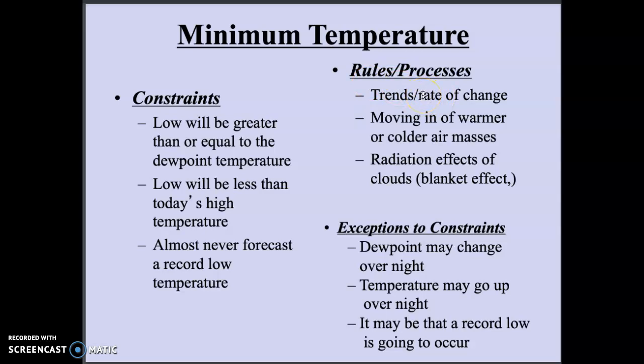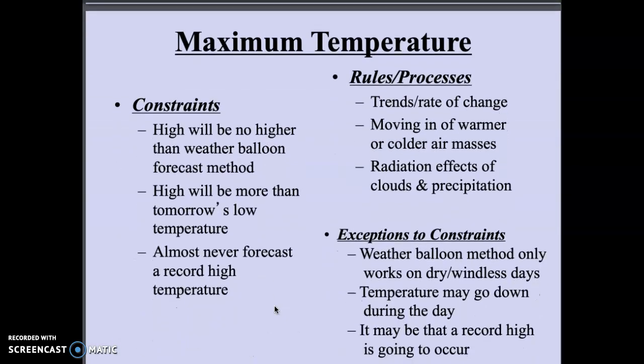Look at the past day's worth of data, the days leading up to it. Look at the trends and rates of change. Is the temperature dropping rapidly? Is it increasing rapidly? Pay attention to that. That will help you choose your minimum temperature. Look at weather maps. Is warm air moving in? Is cold air moving in? Look at the satellite loop. Are clouds moving into the area? That directly impacts the radiation. So if you have clouds coming in overnight in winter, probably going to be warmer than you expect. Do you have clouds moving in during the day in summer? Probably going to be a little cooler than you expect.